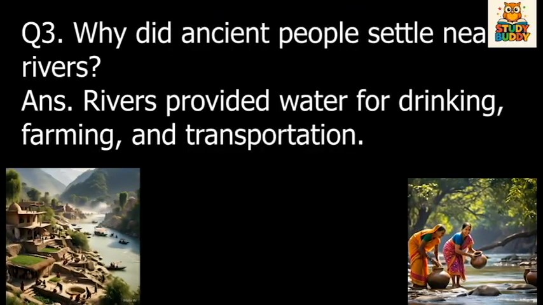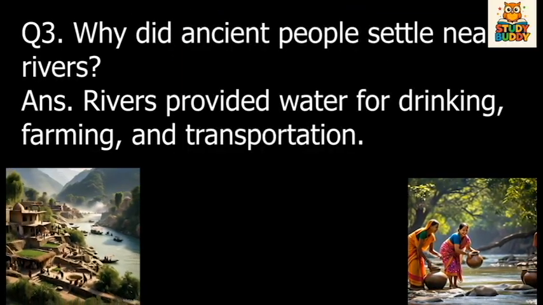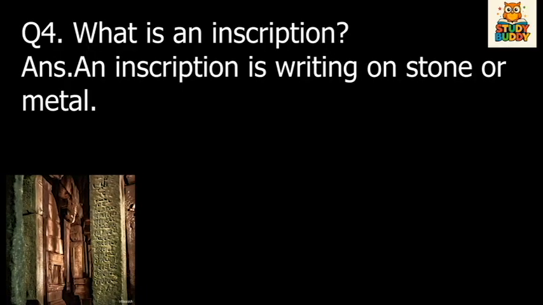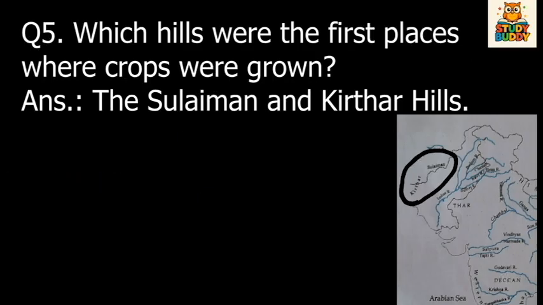Why did ancient people settle near rivers? Rivers provided water for drinking, farming, and transportation. What is an inscription? An inscription is writing on stone or metal. Which hills were the first places where crops were grown? The Sulayman and Kurthar Hills.